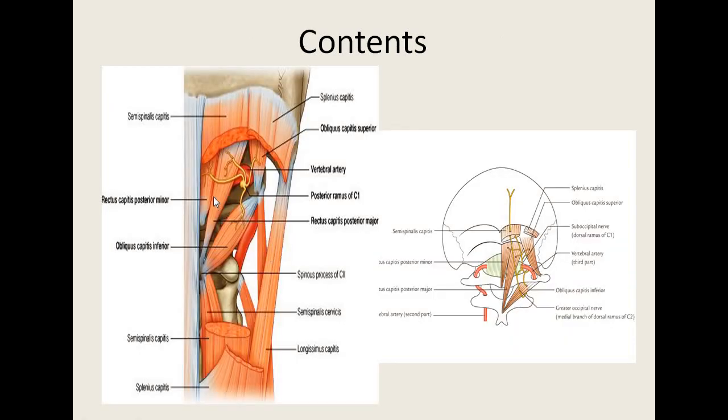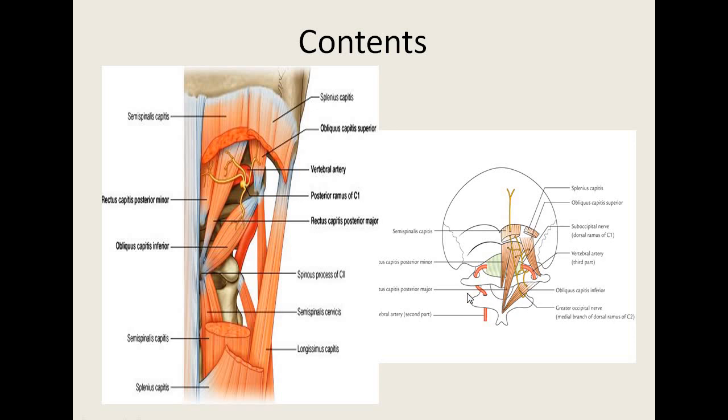So here again you can see it. This is the rectus capitis posterior major, rectus capitis posterior minor, superior oblique muscle and the inferior oblique muscle. Here you are going to see the third part of the vertebral artery. This one is the posterior ramus of C1, which emerges in between the third part of the vertebral artery and the posterior arch of the atlas vertebra. Soon it divides into muscular branches. So each muscle of the suboccipital triangle is supplied by the dorsal ramus of the C1 nerve, sorry.